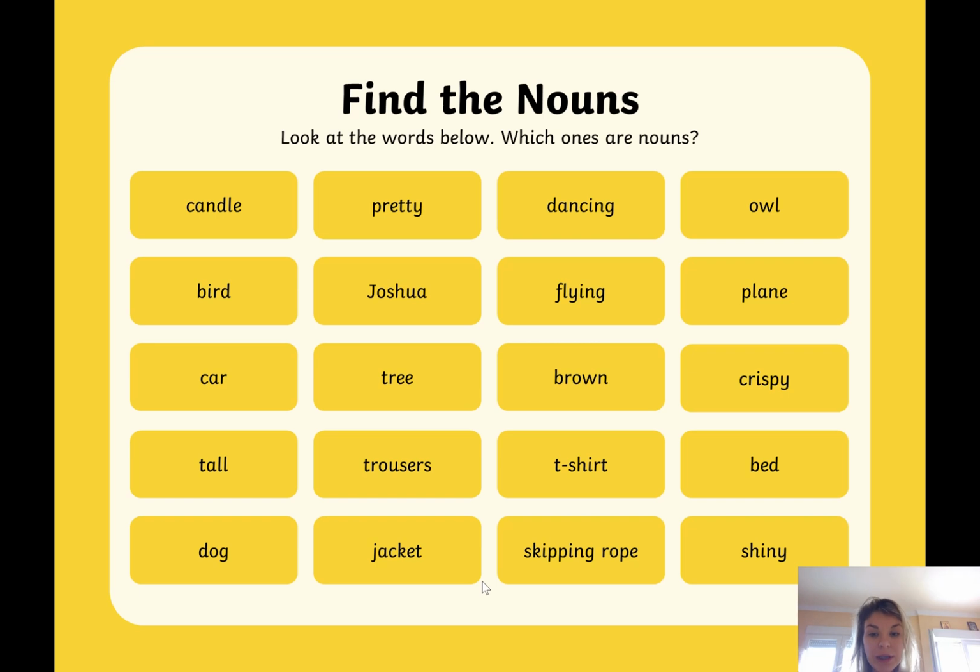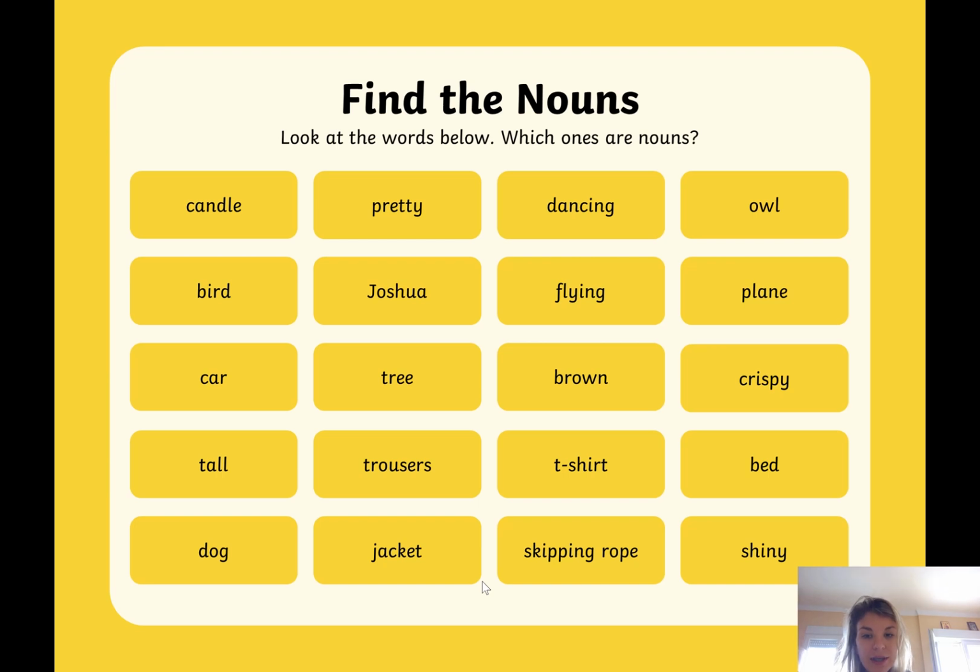Joshua, capital letter. Why has it got a capital letter? Have a think about that. Yes, that is a noun because it's the name of a person. My very best friend, her little boy is called Joshua, which is true. Flying, it's another thing that you do. It's a doing word. That means it's a verb. You might go flying in a plane. The plane is the noun, and flying is the verb, it's the action that the plane is doing.